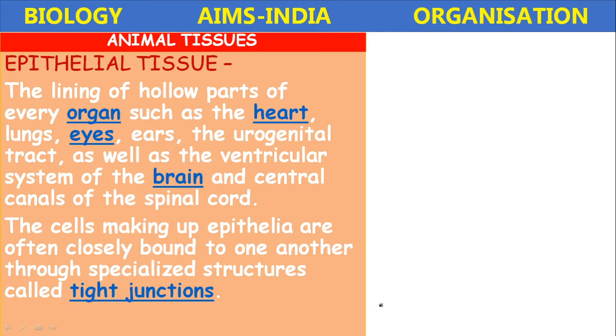Then what is the structure of epithelial tissue? The cells making up the epithelia are often very closely bound to one another through specialized structures called tight junctions.